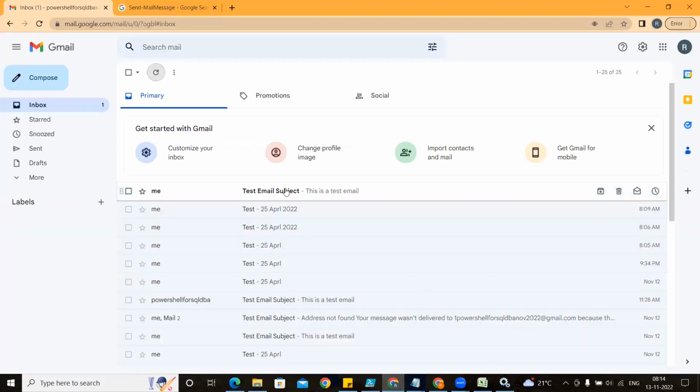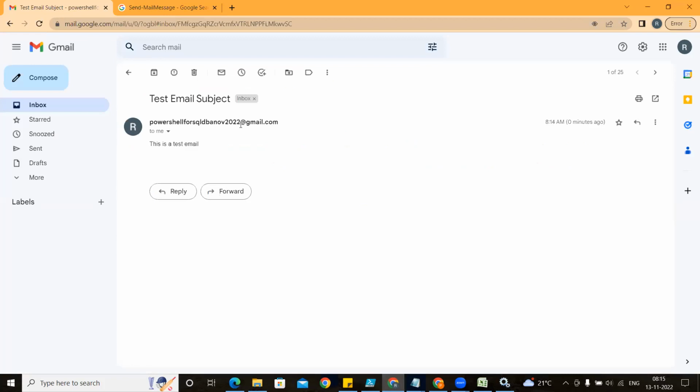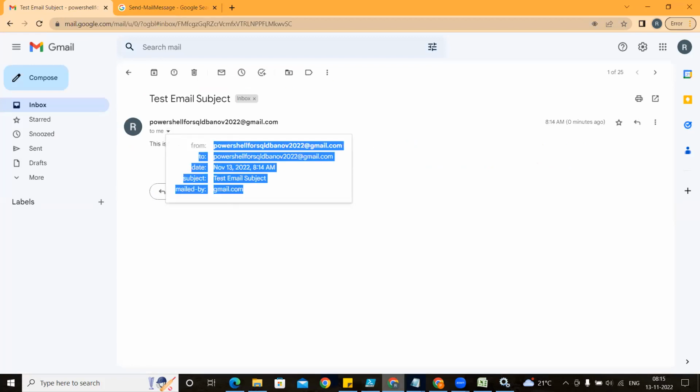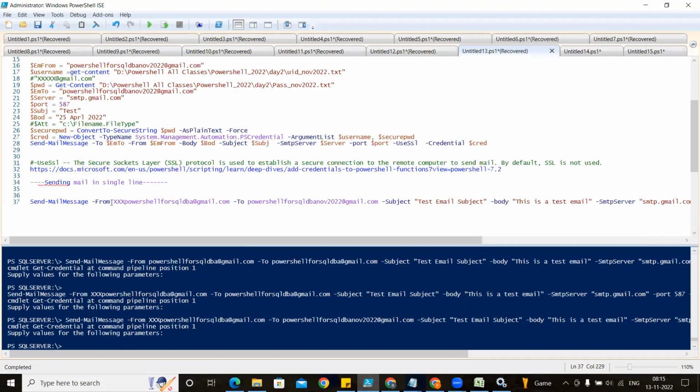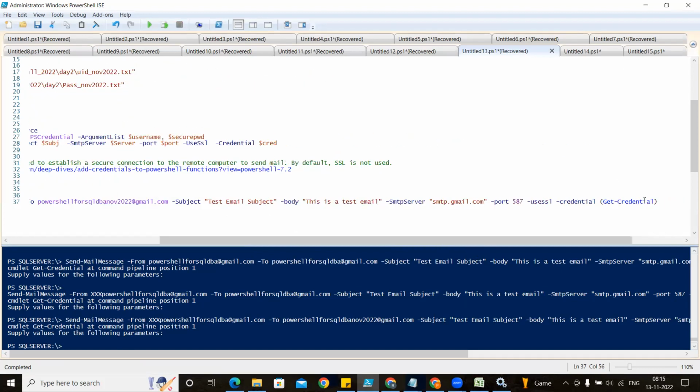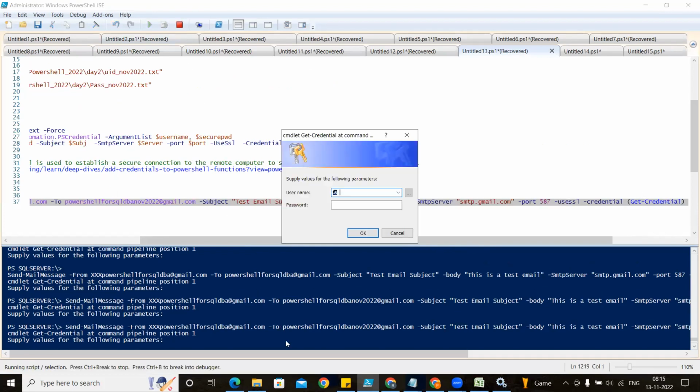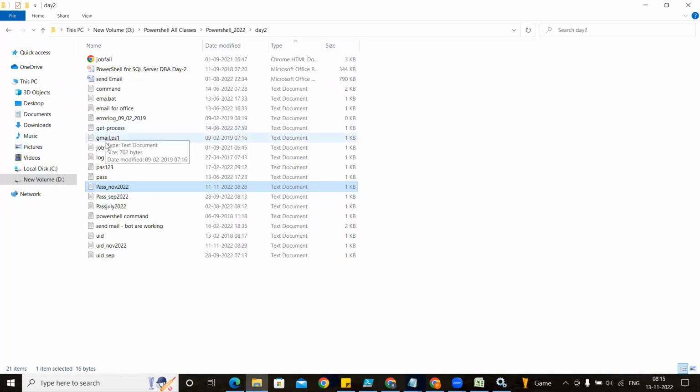So I have received the email, right? This time, this mail is sent by this only. So what you understood: if you are writing Get-Credential, it will override. There is no use of this email address, whatever you give. In Get-Credential, whatever email address you enter, it is going to take that email address. So this time I'm going to give some other email address. We'll see which email address I have.